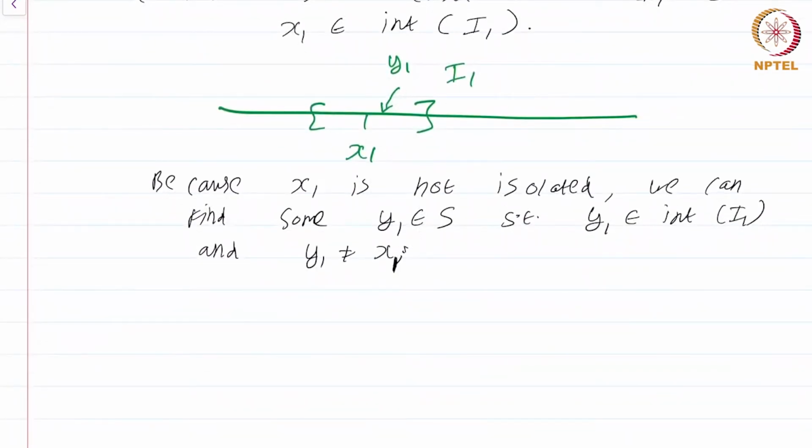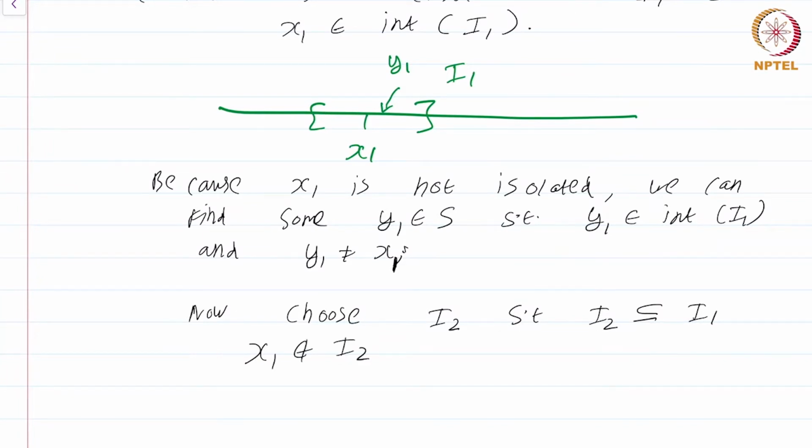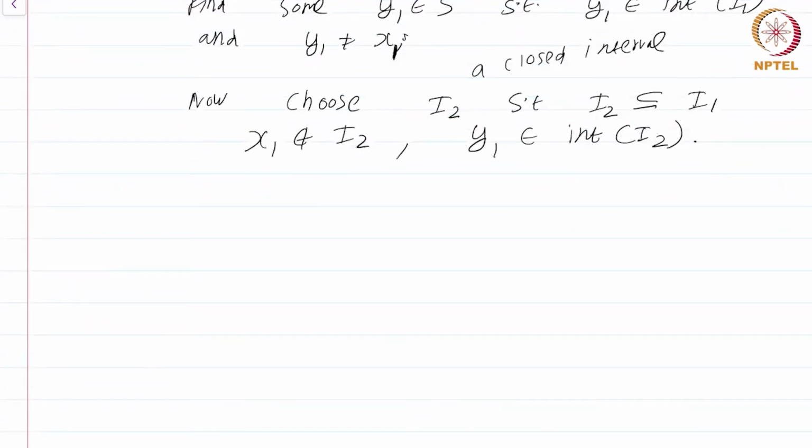Okay. Now choose I2 such that I2 is fully contained in I1, x1 is not an element of I2, and y1 is in the interior of I2. So now we have chosen this I2 such that I2 is a subset of I1 and x1 is not an element of I2 and y1 is there in the interior of I2.